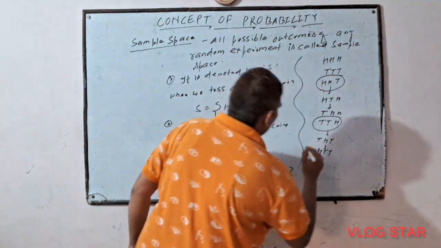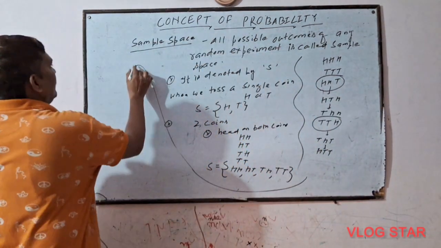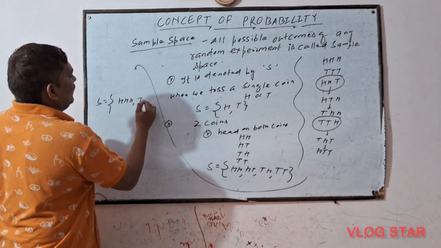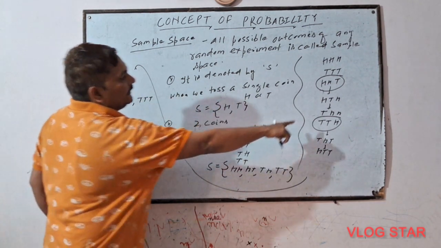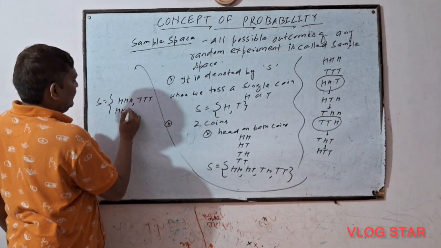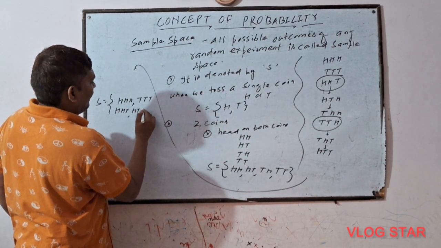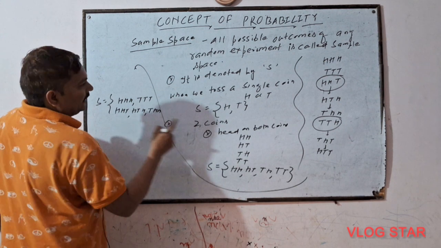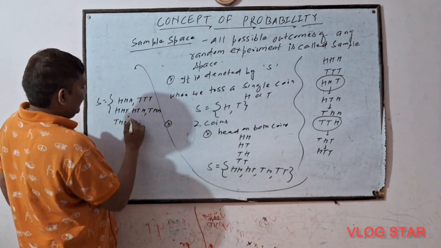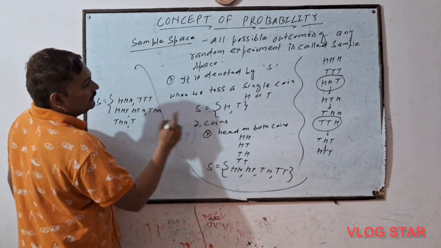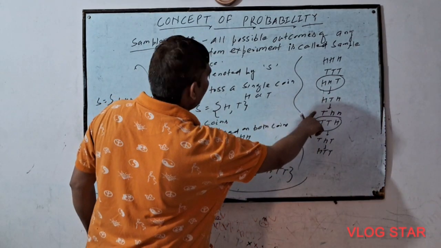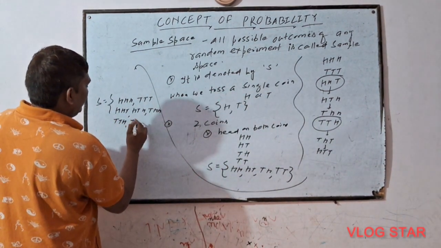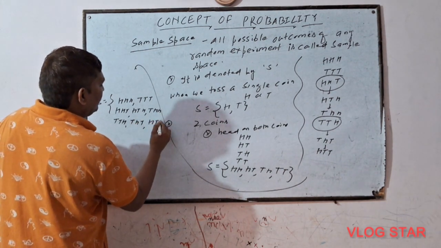Now the sample space will be, see, I am writing here: head head head, head head tail, head tail head, head tail tail, tail head head, tail head tail, tail tail head, tail tail tail.